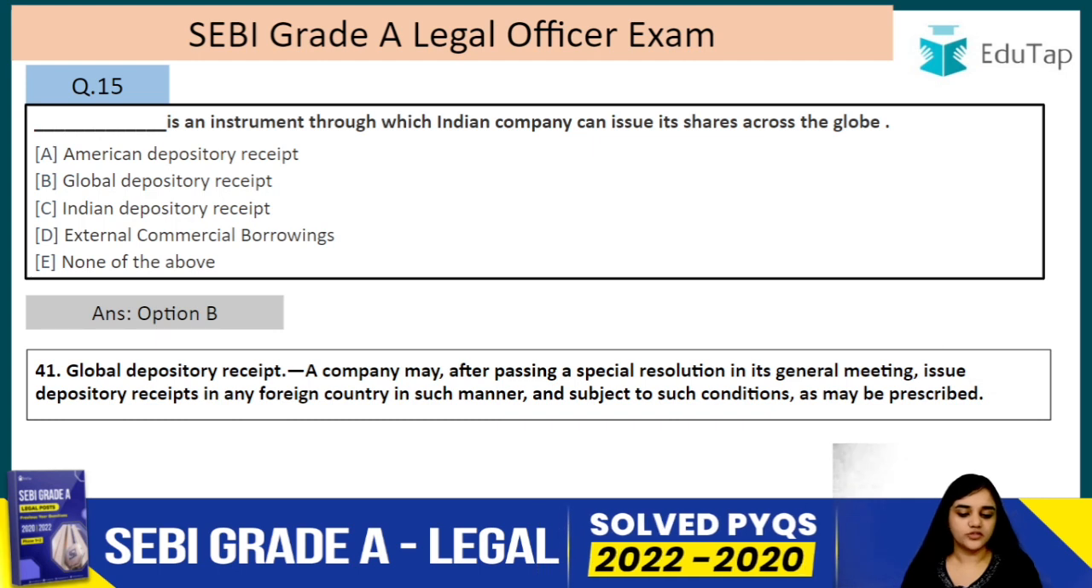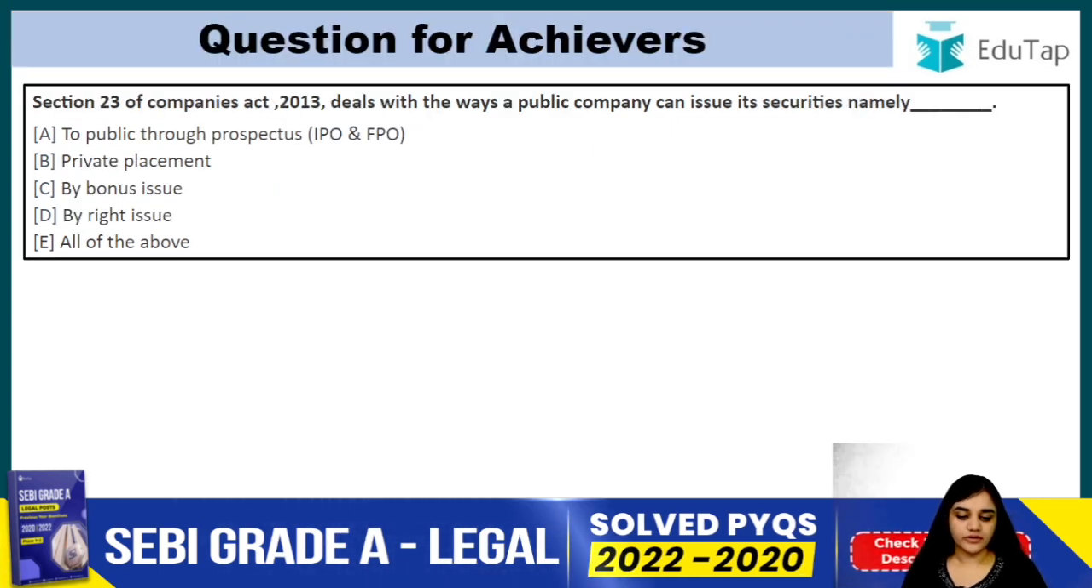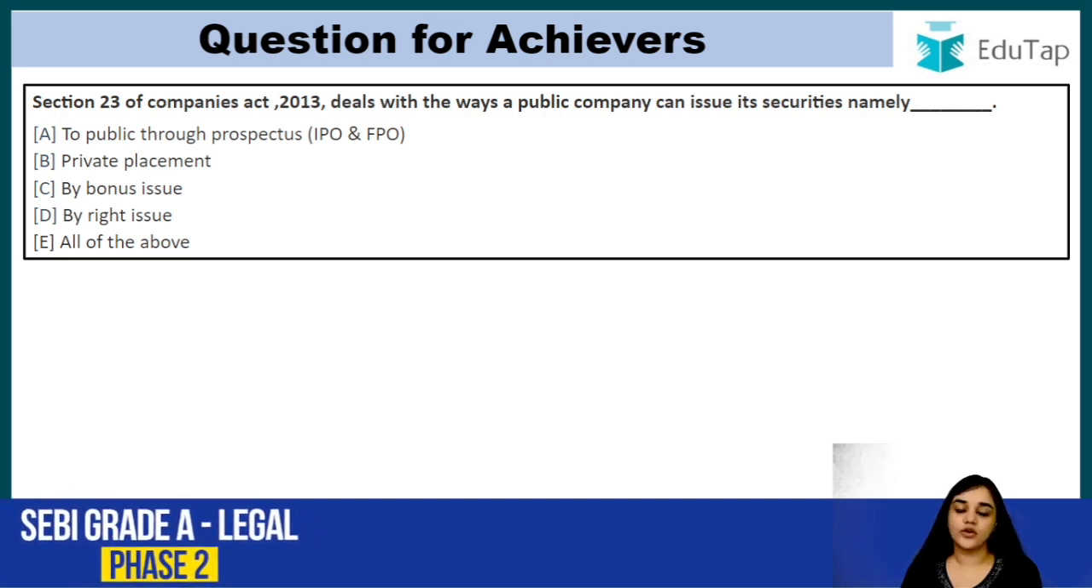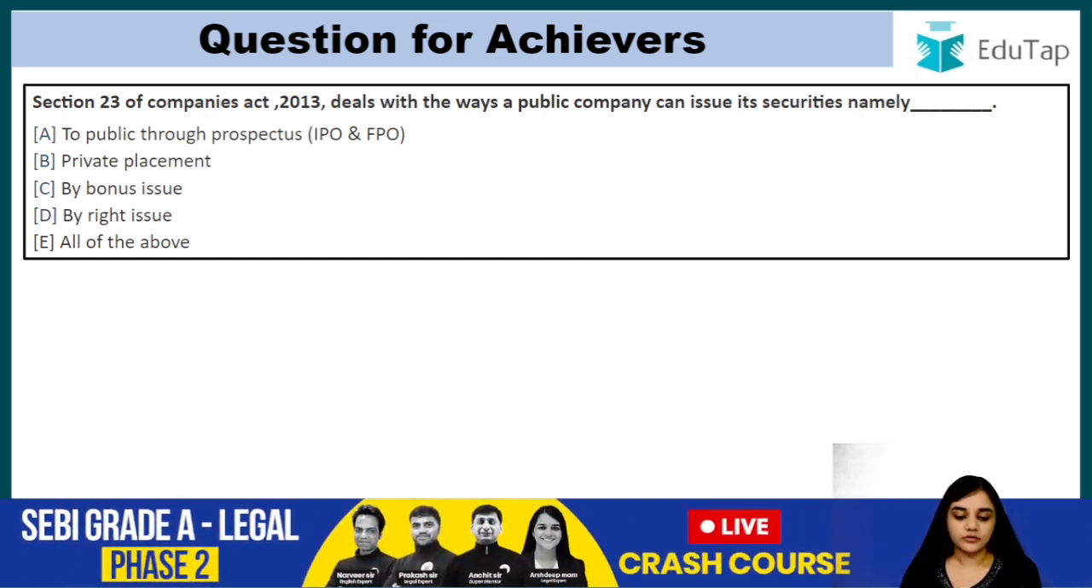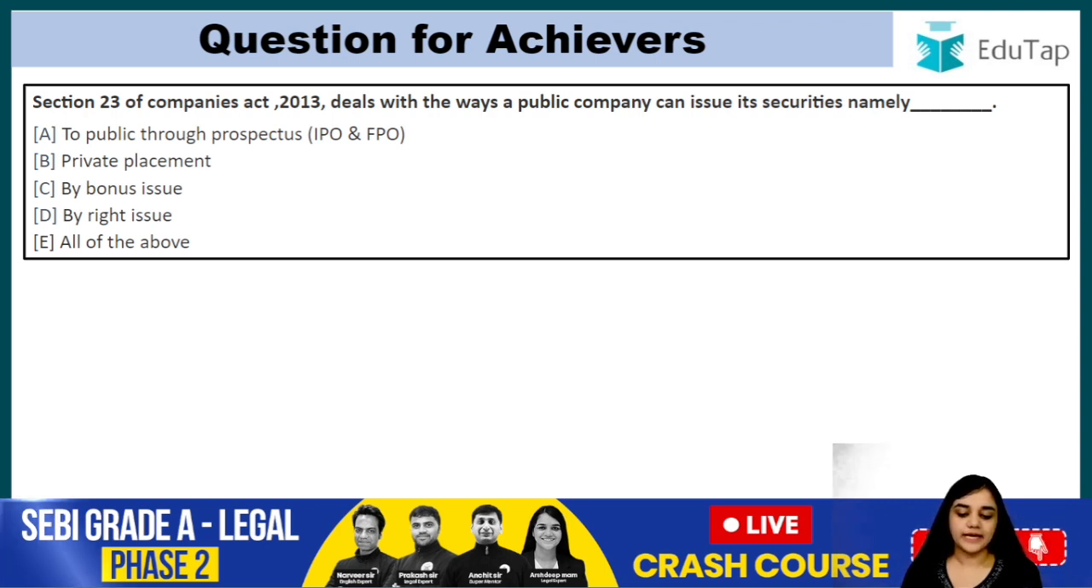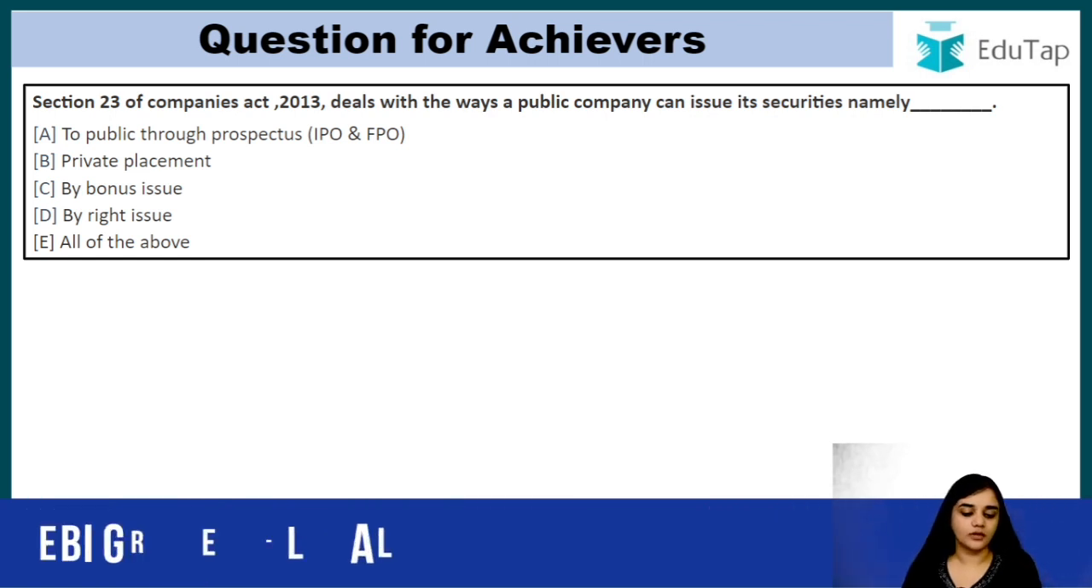Alright, now question for achievers. Section 23 of Companies Act 2013 deals with the ways a public company can issue its securities, namely to public through prospectus, private placement, by bonus issue, by right issue, or all of the above. So you have to mention the right answer below.